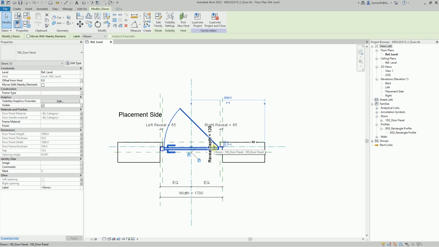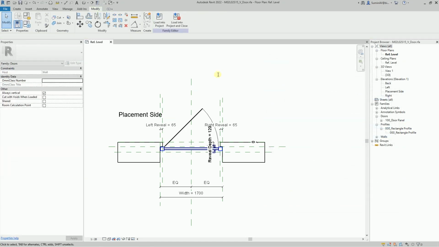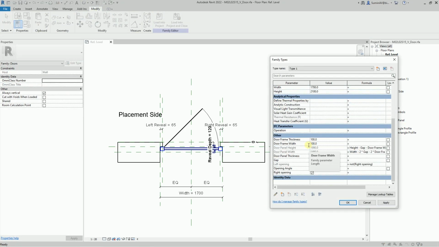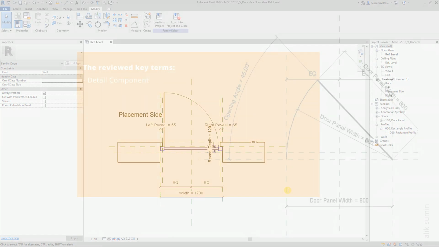Let's change the opening parameter value and indicate the right opening. Try to change the value of the opening angle parameter. Our family is working correctly. Let's save it.